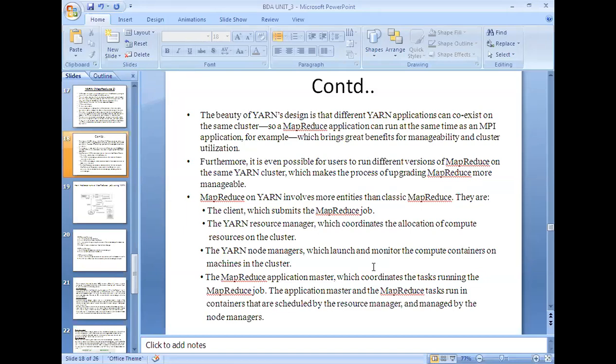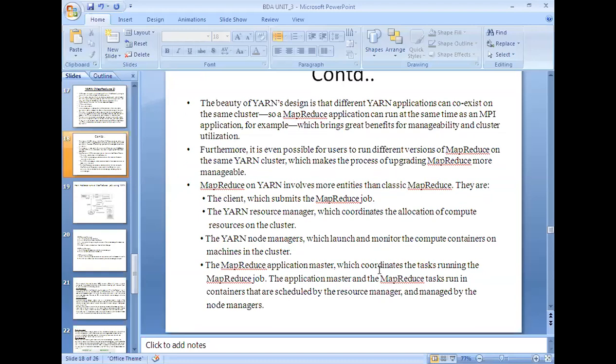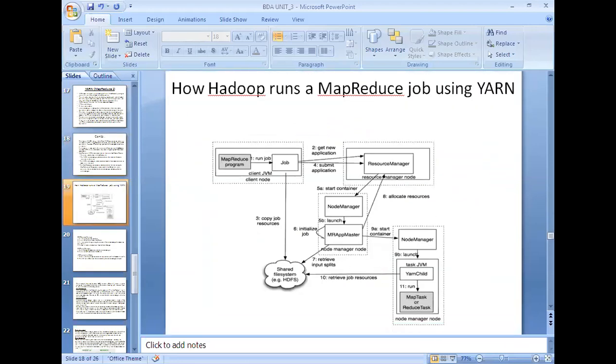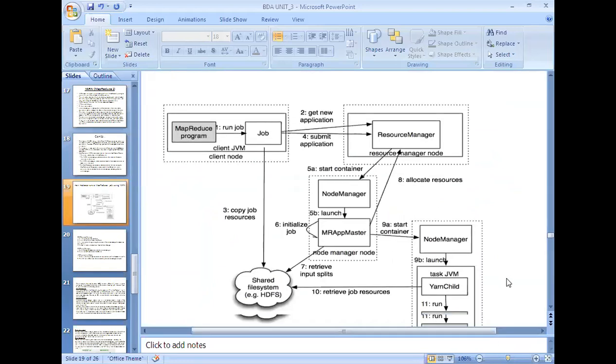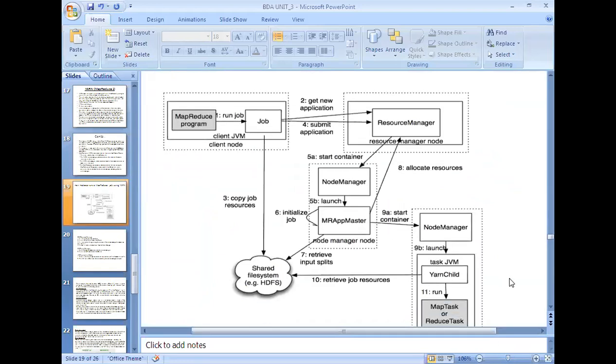Now let us see the diagram for this Yarn implementation and then we'll come back so that you can easily understand what is happening over there. Is it visible to everyone? This diagram is, at the outset, similar to the classic MapReduce framework.